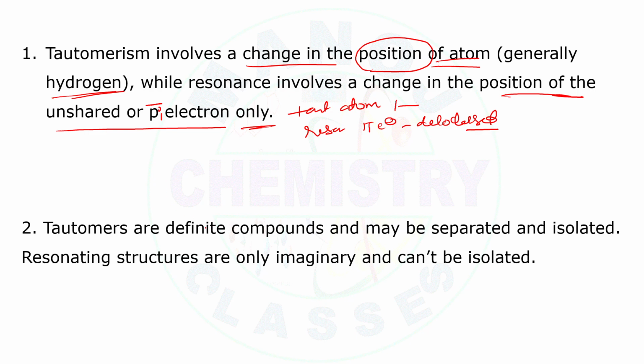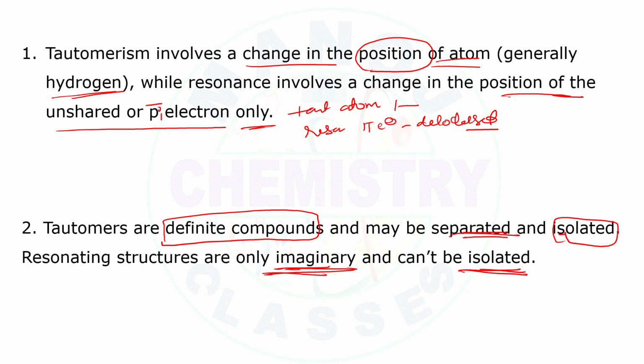Coming to the next one, tautomers are definite compounds. They may be separated and isolated. Whereas resonating structures are imaginary. We cannot isolate resonating structures, but we can isolate tautomers. Whereas resonating structures cannot be isolated. So that's the second difference.